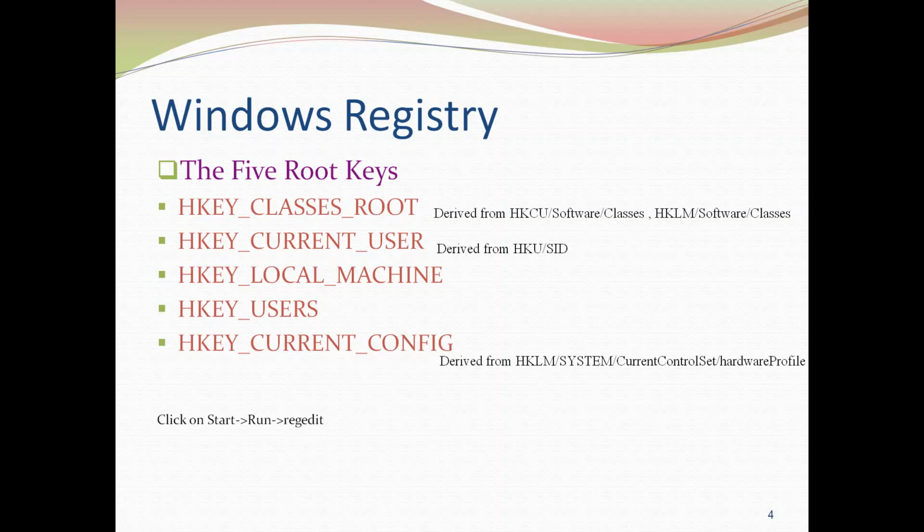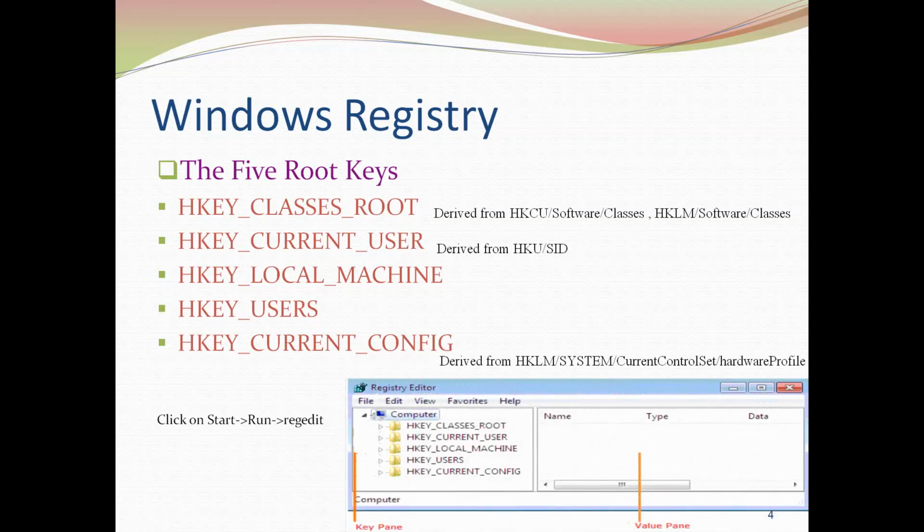Now how can we access the Windows registry structure? For that purpose we have to click on the start button, then go to run, and in the run we have to type regedit. So regedit is a tool by using which we can access the Windows registry structure. When you click on regedit or press enter, we'll be able to see this Windows registry editor structure, which has two panes. On the left hand side, the left pane is called the key pane, and the right hand pane is called the value pane.